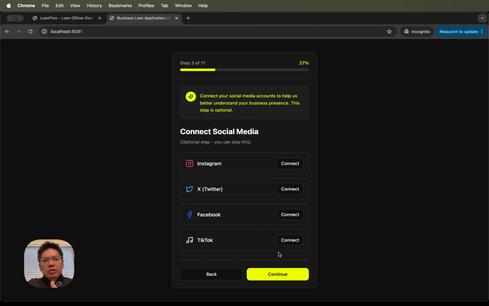And if the borrower, in this case, would like to, they can connect their social media account. This is very useful for us because then we get additional data points about the user as a person. But this is totally optional, right?